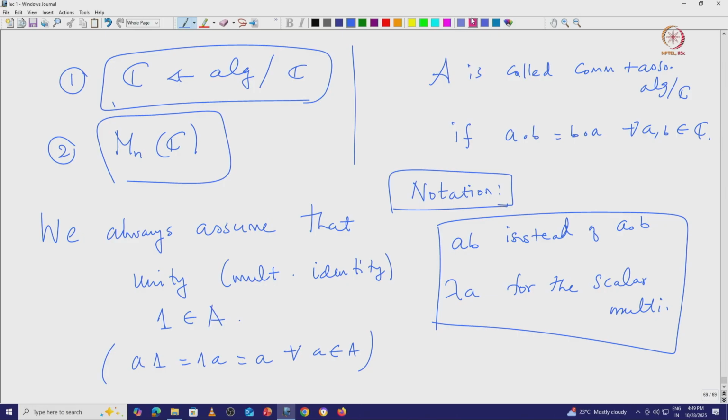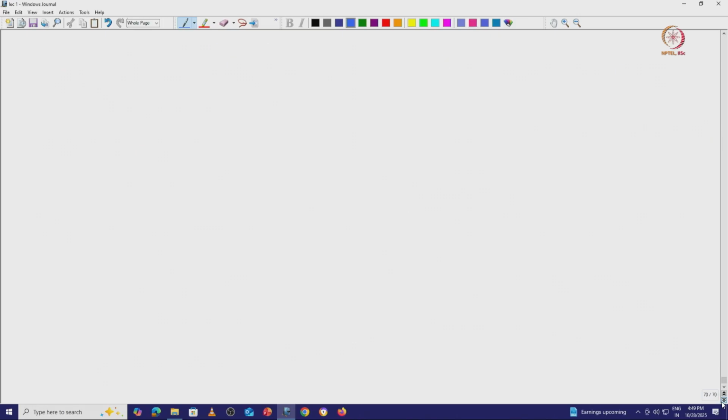If you want something commutative, we can take, for example, the polynomial algebra generated by one variable x, and more generally the polynomial algebra generated by any n variables. That is an associative algebra over complex numbers with unity.